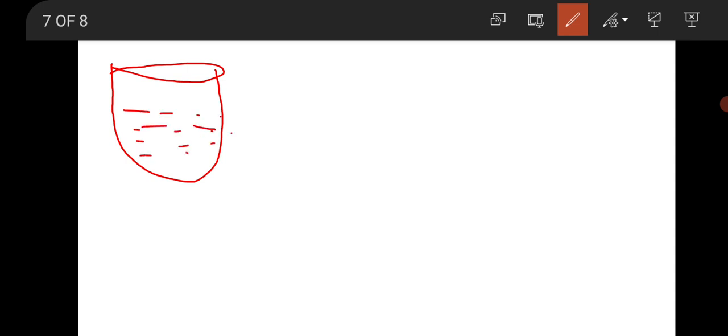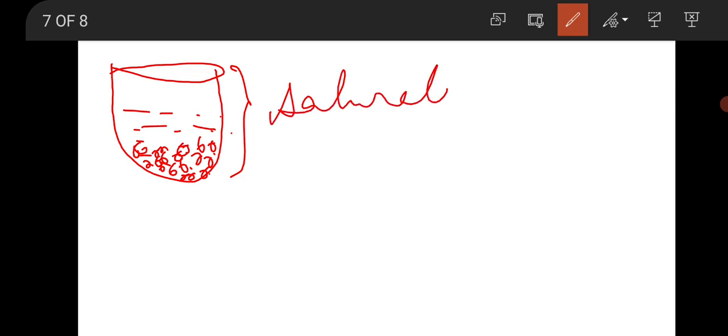Now what we have to do here, see, this is the saturated solution where we get a layer of sugar left undissolved at the bottom of the beaker. So this is the saturated sugar solution.